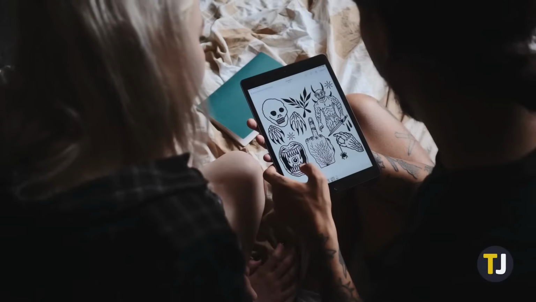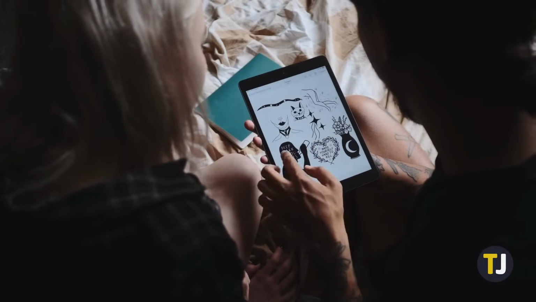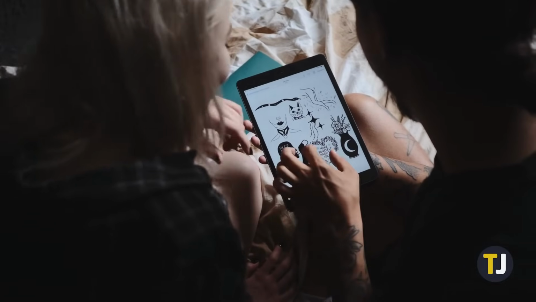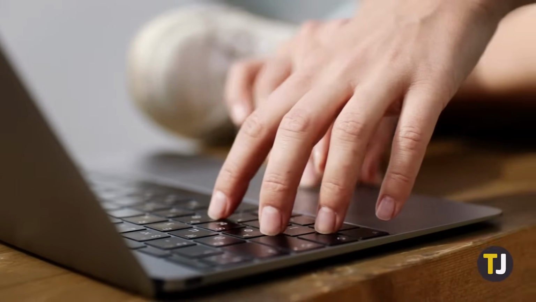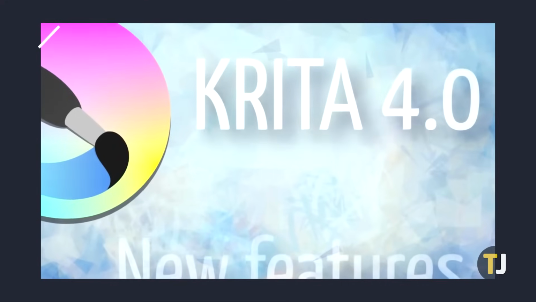However, for students, hobbyists, freelance professionals, and other individuals who can't otherwise afford these programs, there is still hope. There are dozens of free professional-grade programs that bring down your cost of entry into the art world to a working computer, and maybe a drawing tablet. If you're on macOS and this rings true for you, here are 5 of the best free apps to get you started. At the top of our list, we have Krita.